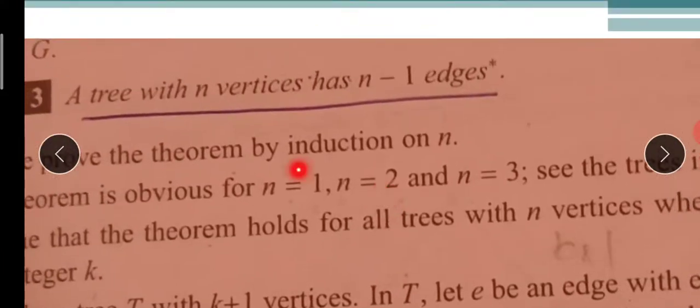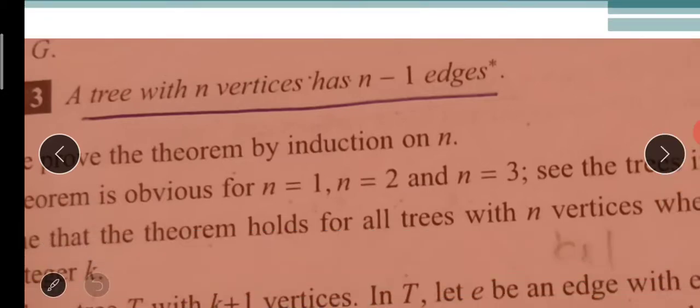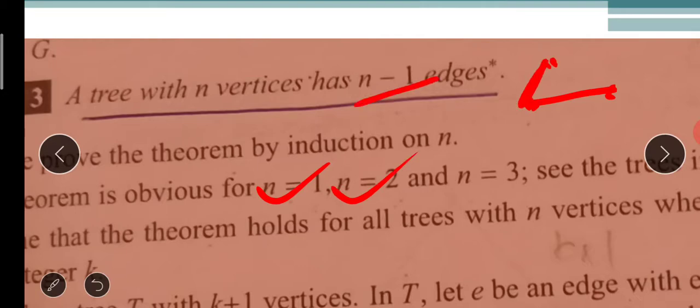You see here, prove it for n equal to 1, n equal to 2 and n equal to 3. For n equal to 1, one vertex, so 0 edges, it satisfies. N equal to 2 means 2 vertices, 1 edge, which is 2 minus 1, so it satisfies. N equal to 3, 2 edges, it satisfies. No doubt it satisfies. So, n equal to k, k minus 1.